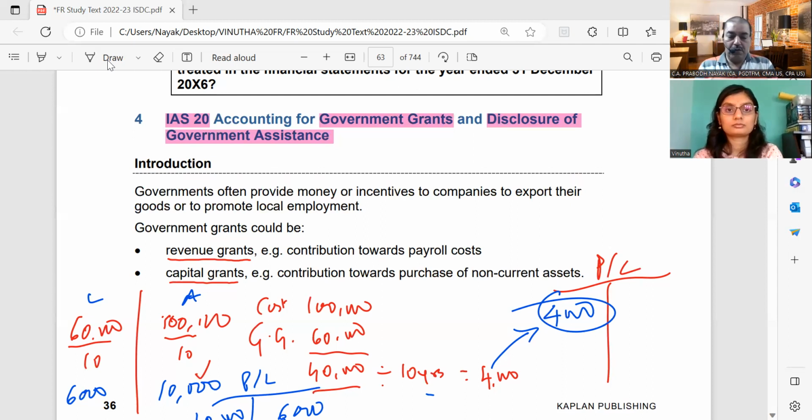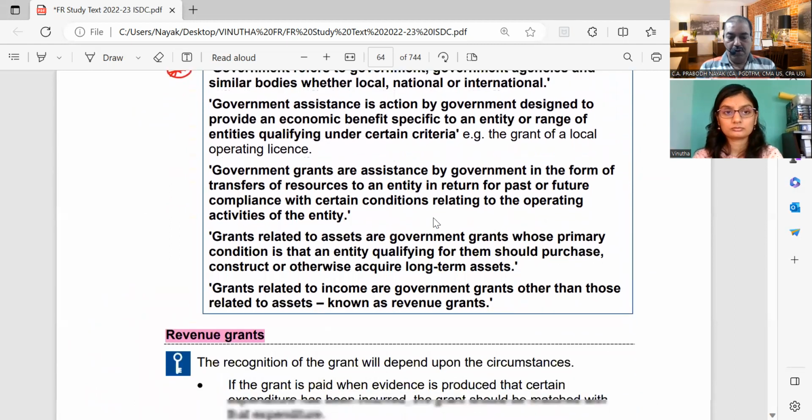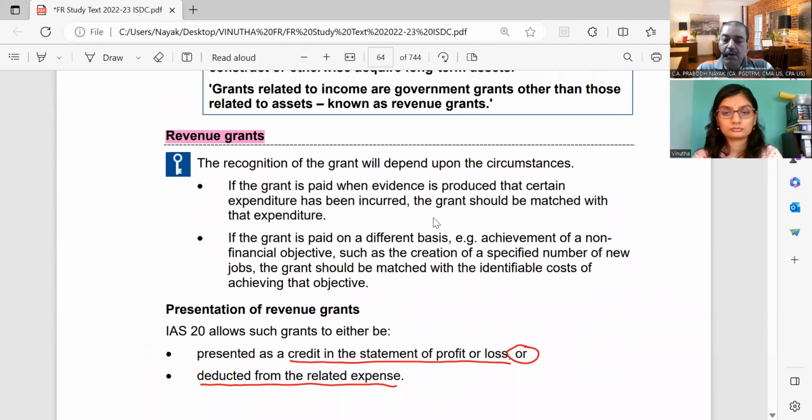So what will be the effect of revenue grants and what will be the effect of capital grants? Let us come to the revenue grants first. Recognition of the grant will depend upon the circumstances. Meaning, if the grant is paid when evidence is produced that certain expenditure has been incurred.